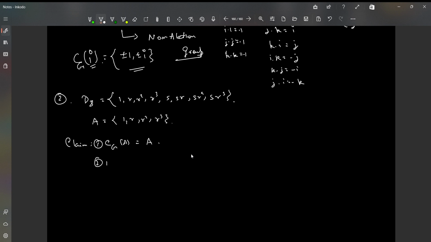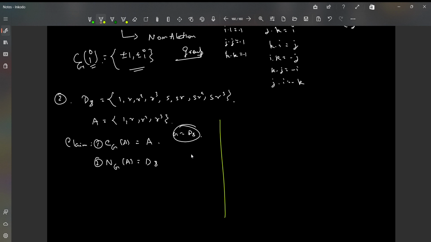So this is the first claim, and the second claim would be that the normalizer of A in G is the whole group D8. Okay, G is D8. G is D8. Okay, let's check whether the claims are true or not.